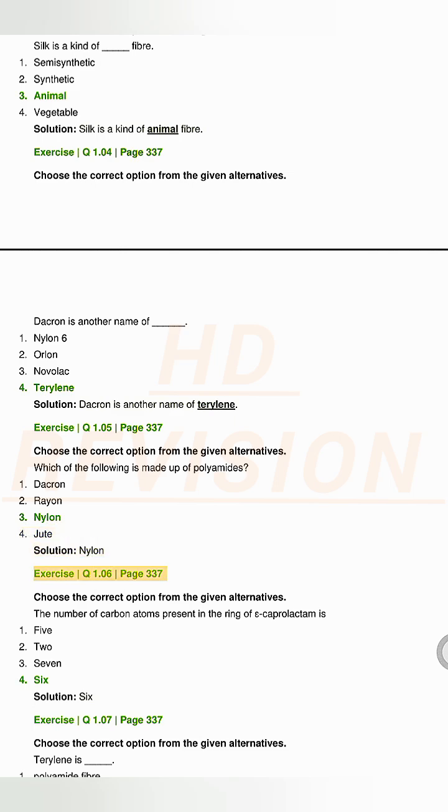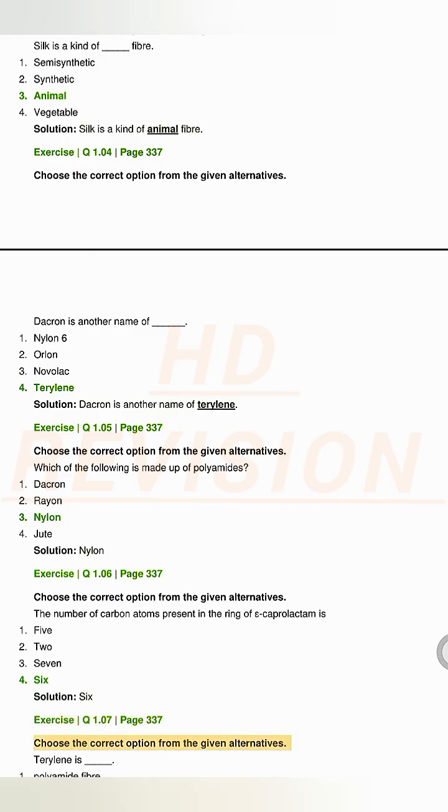Exercise Q1.06, page 337. Choose the correct option from the given alternatives. The number of carbon atoms present in the ring of caprolactam is: 1. 5. 2. 7. 3. 7. 4. 6. Solution. 6.